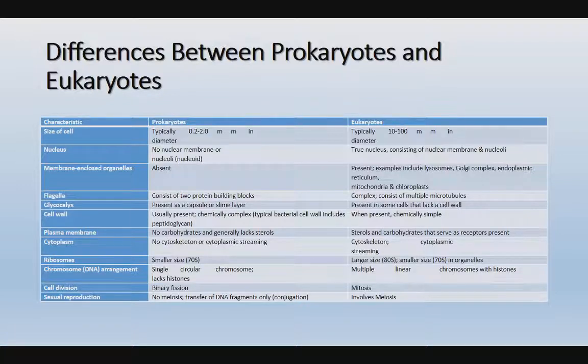In sexual reproduction, prokaryotes have no meiosis, only transfer of DNA fragments, that is conjugation, transformation, and transduction. These gene recombination methods are observed in prokaryotes, whereas in eukaryotes we can observe sexual reproduction, vegetative reproduction, and asexual reproduction. So all types of reproduction can be observed in eukaryotes.